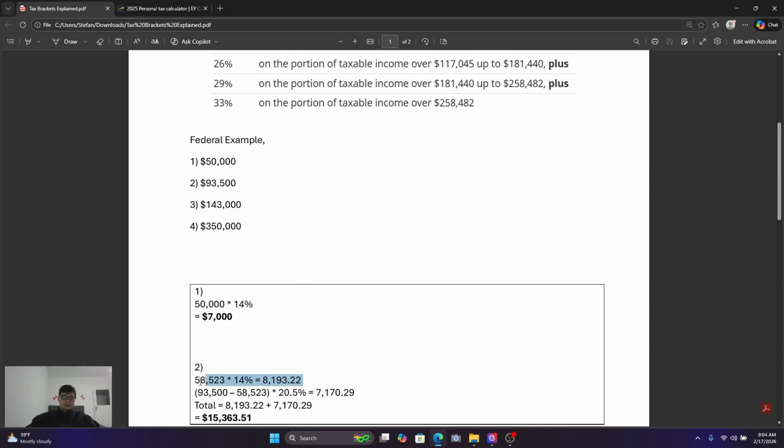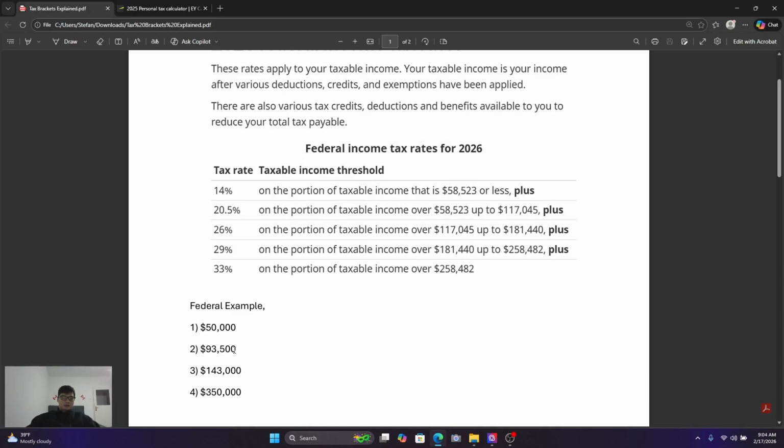So you see you'll have 8,193.22 to be taxed on the first bracket. And then we take the difference between the 93,500 and 58,523 and tax it at 20.5%, which gets you 7,170.29. You add both up and you get 15,363.51 on 93,500 federally. Okay, we're also going to look at the provincial amount as well, but this is for your federal amount for now.